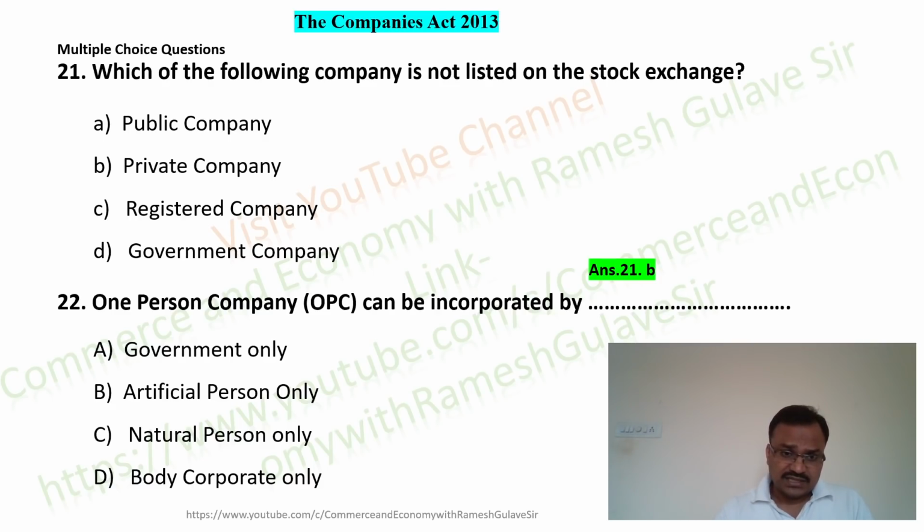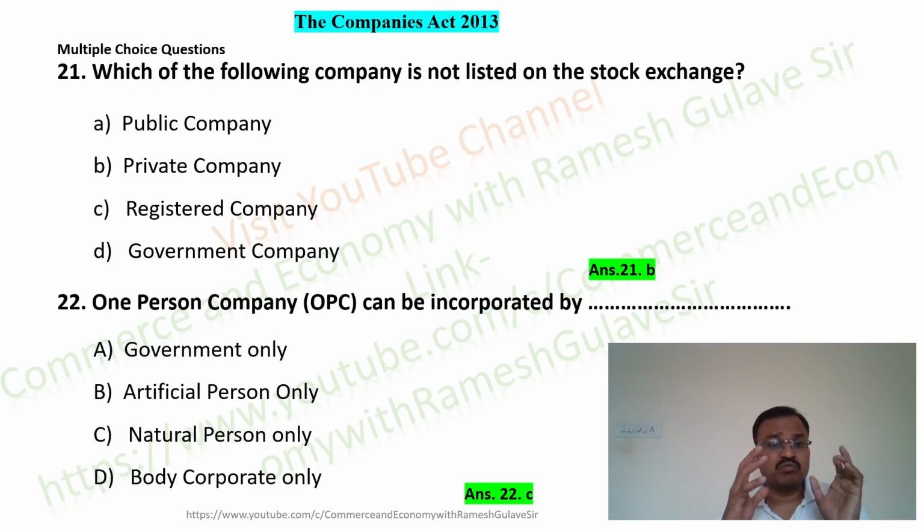See friends, this form of business organization or this form of company, that is one person company, can be incorporated only by the natural person. The body corporate or the partnership cannot form the one person company. Okay, the one person company can be formed or established by a natural person only, right? So here option C is the right answer.